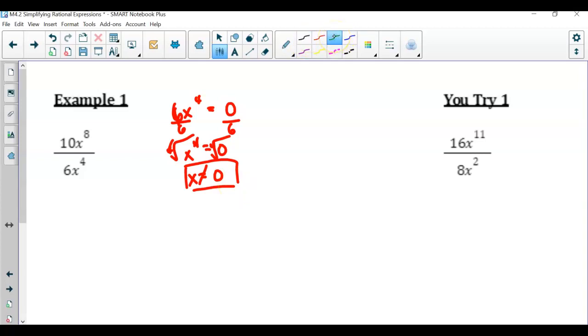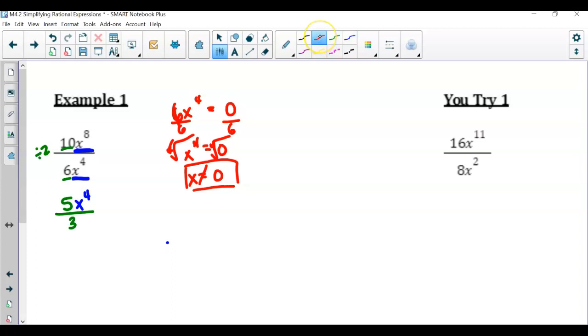Now, notice how we just have a monomial. We have the one term over the one term. So for example, I see 10 and 6. Well, I notice that they're both even, so they're both divisible by 2. So with simplifying, this will now be 5 over 3. Then now we have our variable. Well, here I have 8 x's in my numerator. We're taking out 4 x's. So if I have 8 x's, but I'm taking out 4 x's, that means we have 4 x's. So we have x to the fourth. So that is our rational expression simplified. So go ahead and pause the video and try this. You try on your own.